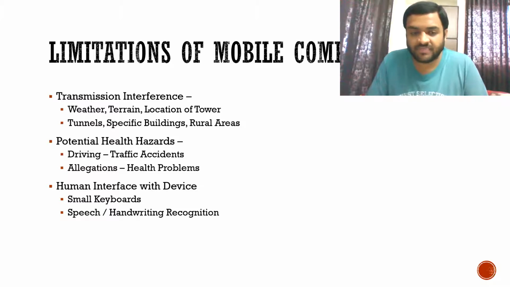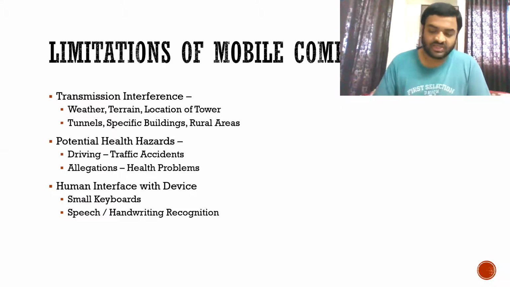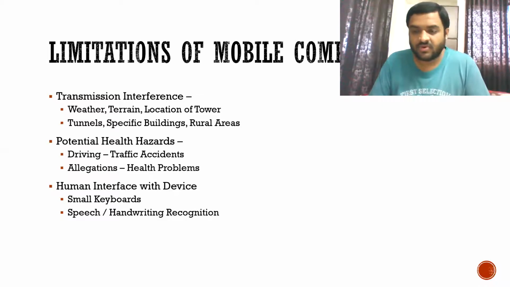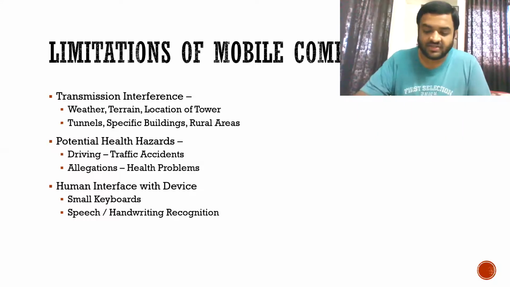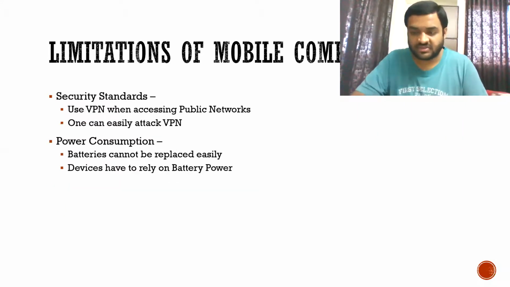What is Hi? Human interface with device, insufficient bandwidth, then SPTP: security standards, potential health hazards, transmission interference, and power consumption. Okay. Remember this question by HiSPTP.